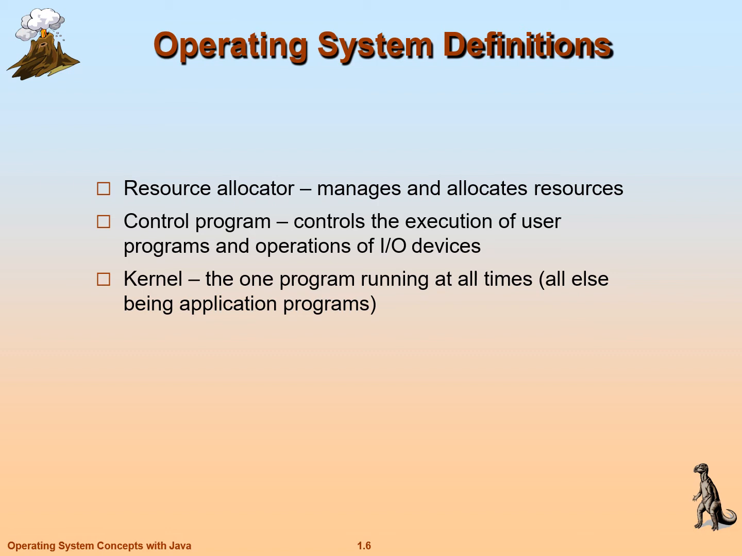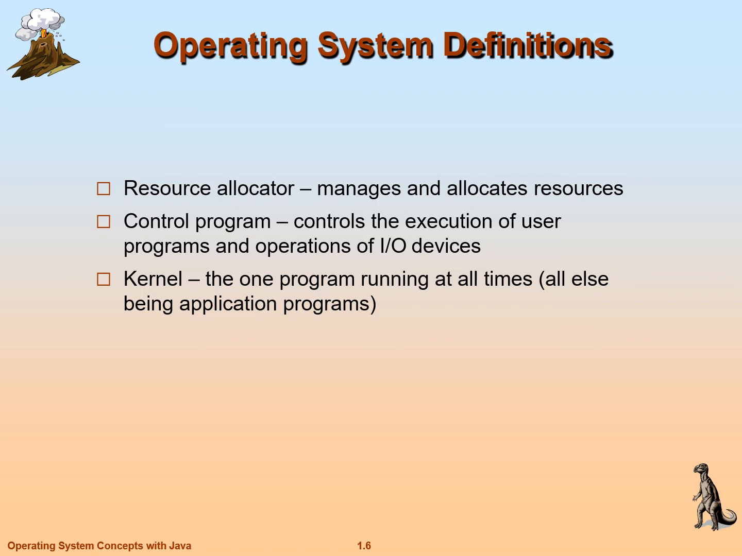Suppose there is only one printer, and several systems in a client-server architecture want to access that particular resource. Then managing and allocating that particular resource for a particular time to a particular user will be the job of the resource allocator.